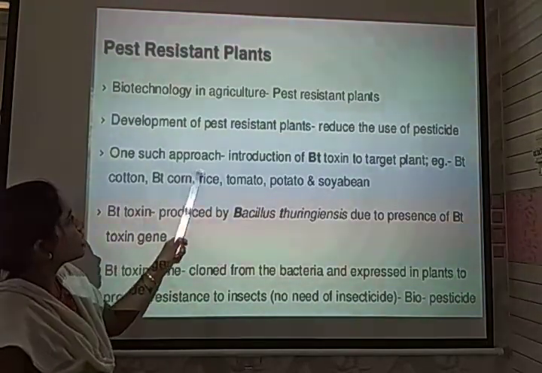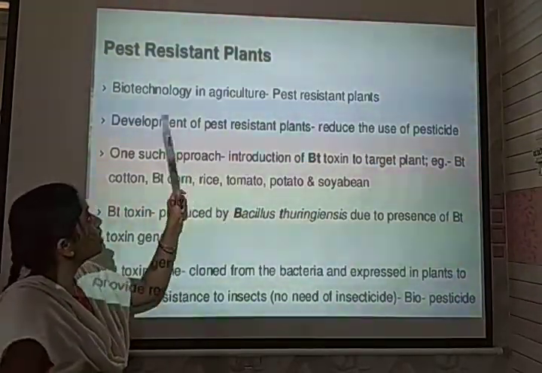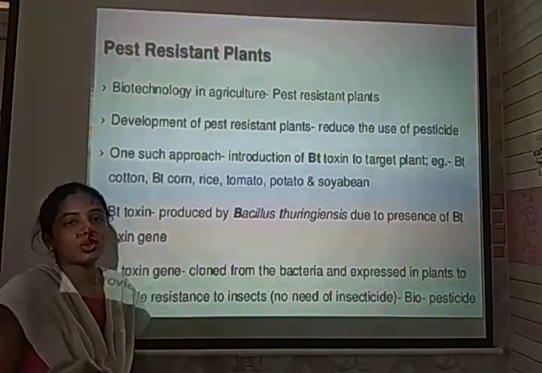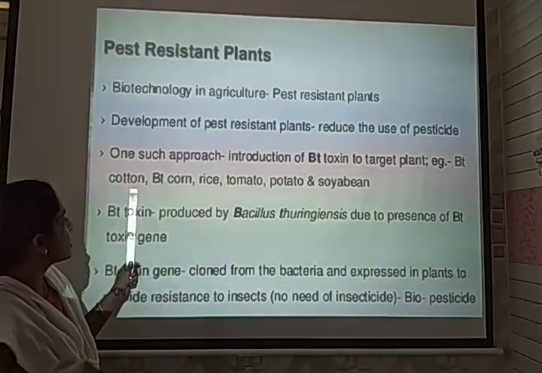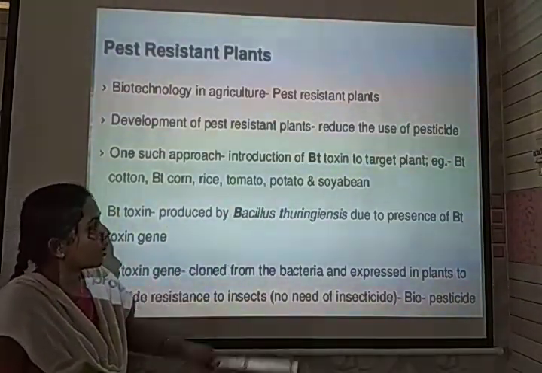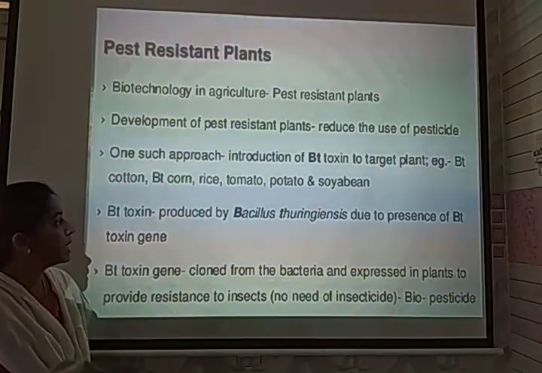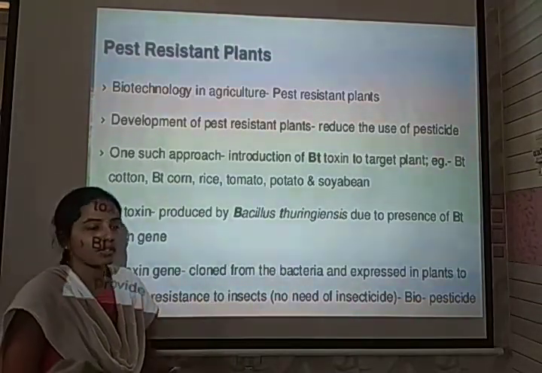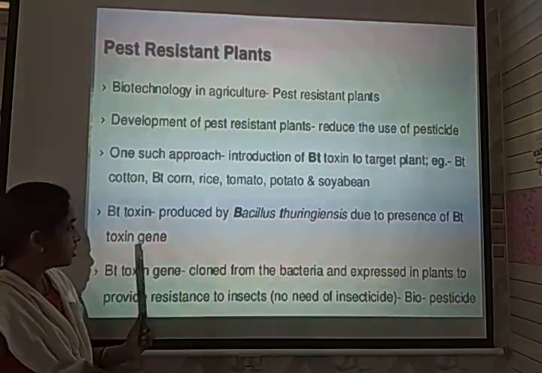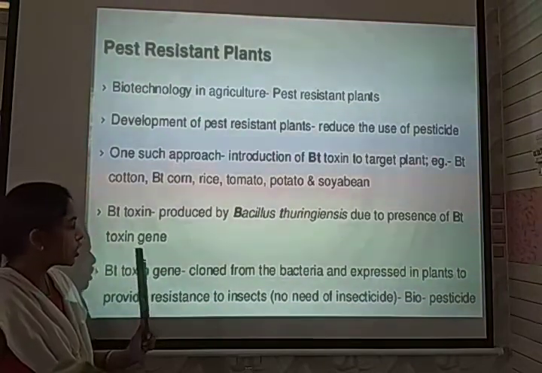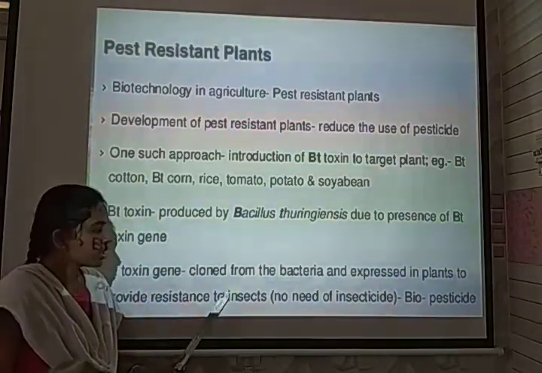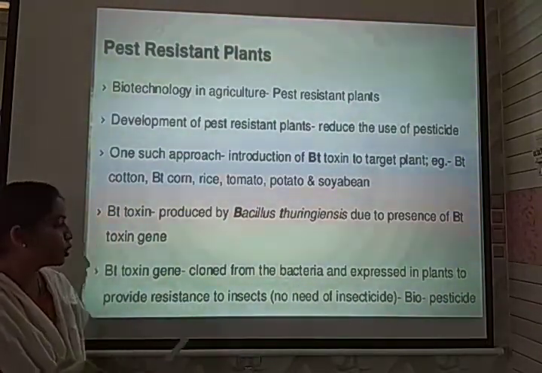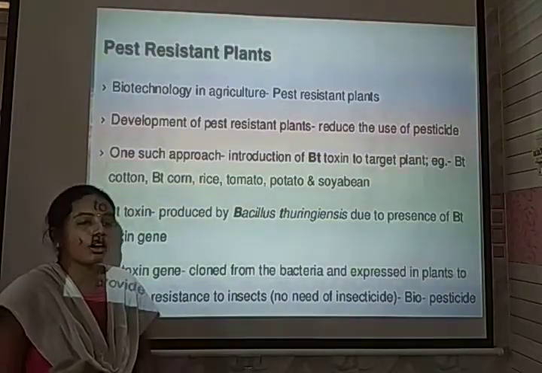One such approach that has been introduced in resistant varieties is the Bt toxin, to protect plants from destruction by some insects. For example, cotton, Bt corn, rice, tomato, potato, and even soya. The Bt toxin is produced by a microbe called Bacillus thuringiensis. The toxin gene has been cloned from the bacteria and expressed in the plants to provide resistance to insects.